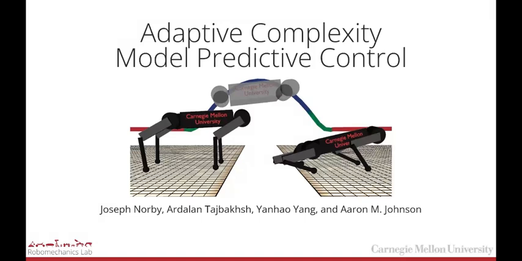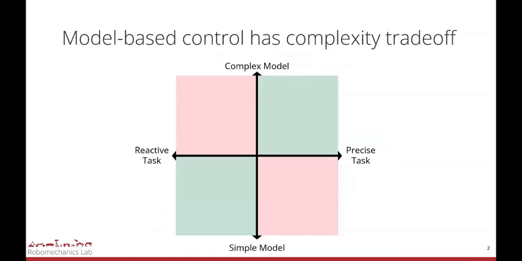This work presents adaptive complexity model predictive control, a new approach for the control of dynamical systems which leverages online model reductions to solve a wide range of challenging problems. Adaptive complexity model predictive control is a solution to a fundamental issue in model-based control, the trade-off between simple and complex approaches for solving problems.